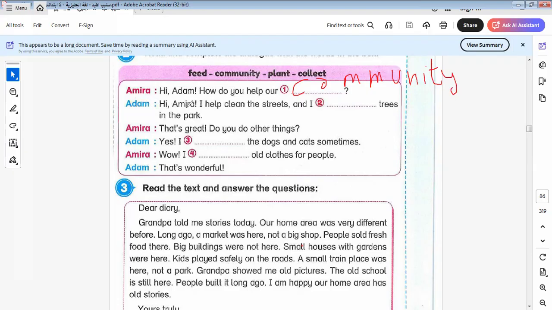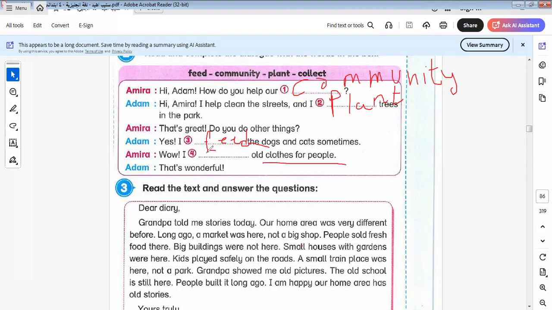Here we say, hi Amira, I help clean the streets and I plant trees. Some of you say, Miss Iman, plant can be used as a noun and a verb. Yes, like grow, it can be used as a noun and a verb. Plant, grow, and so on, all these can be used as a noun and a verb. Here we say, I plant trees in the park. That is great. Do you do other things? Yes, I feed dogs and cats. Wow, I collect all the clothes for people.